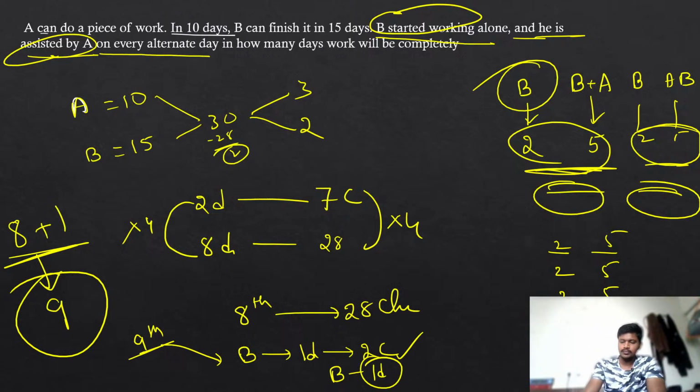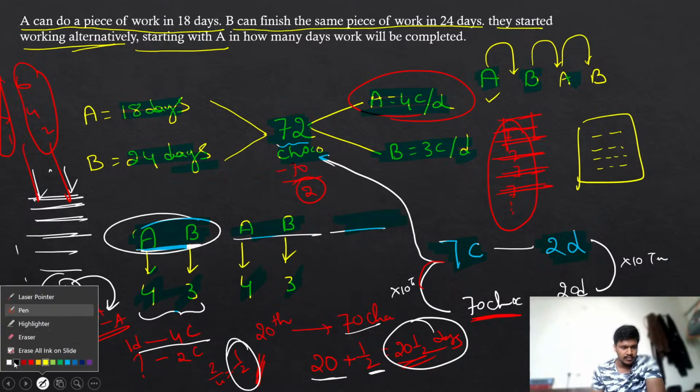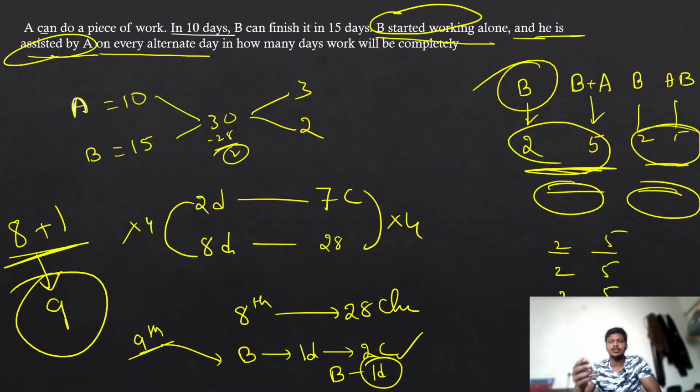Yeah. See here, in the previous question, 1 second, I will take a different color. If you see here, he is saying that they are giving different times, and they started working alternatively starting with A. That means they are working alternatively and A is going to start first. There is nothing like helping. But if you observe this one carefully, B is working alone, fine, but he is assisted by A. That means A is helping him on every alternate day.